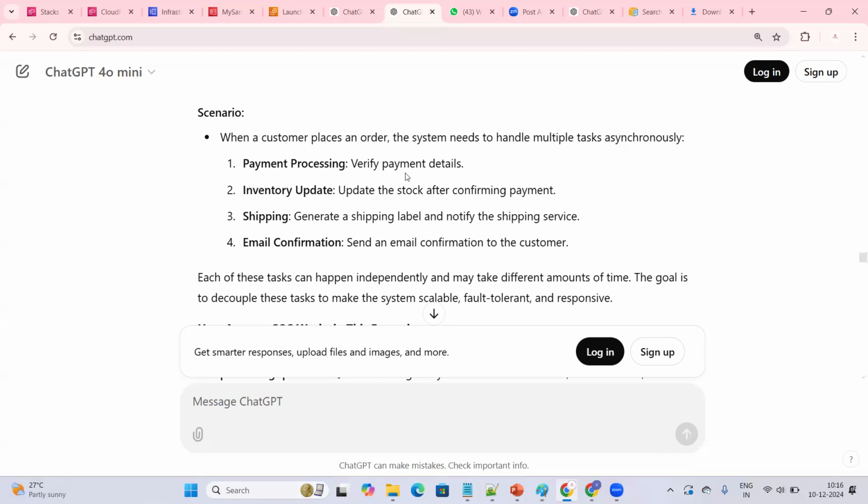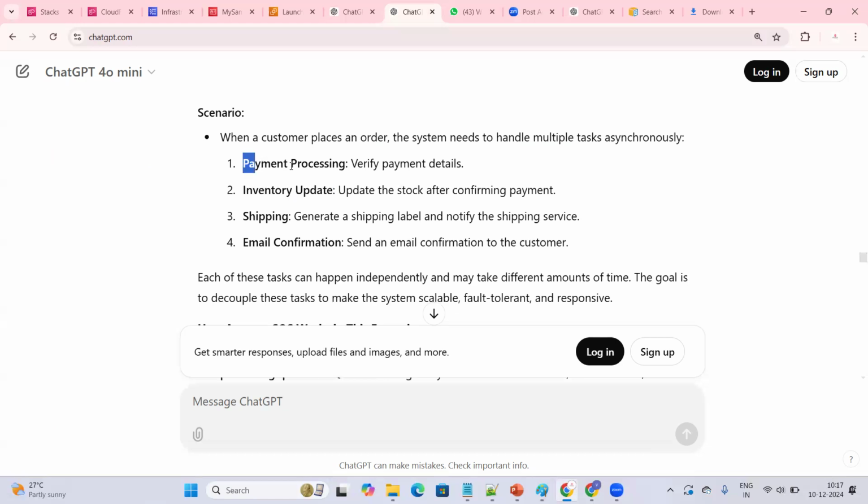So that all the payment processing requests will be waiting at the payment processing queue until the application server processes them. There will be a separate queue created for inventory update. So if the transaction is waiting for inventory update, everything will be waiting here in the inventory update queue. When the application server processes it, this particular request will be deleted from the queue.